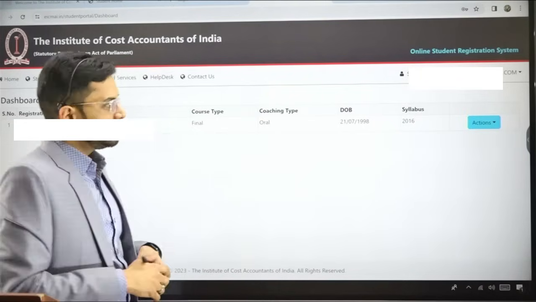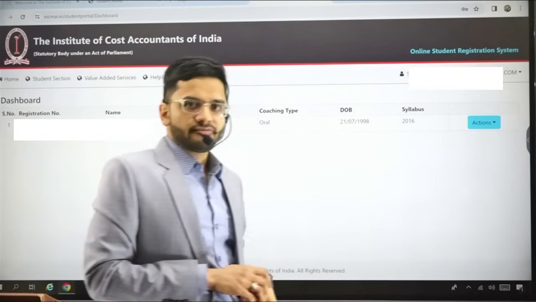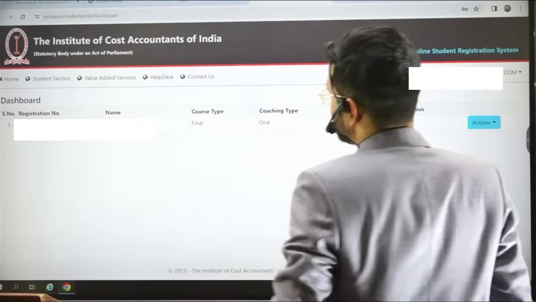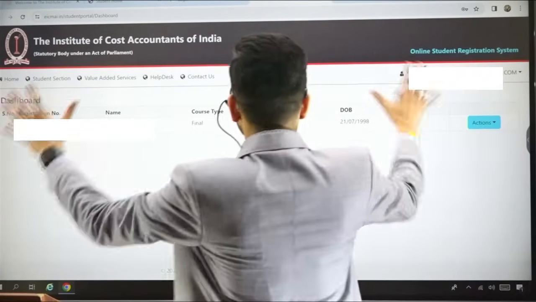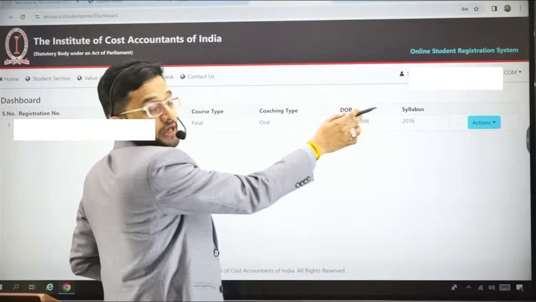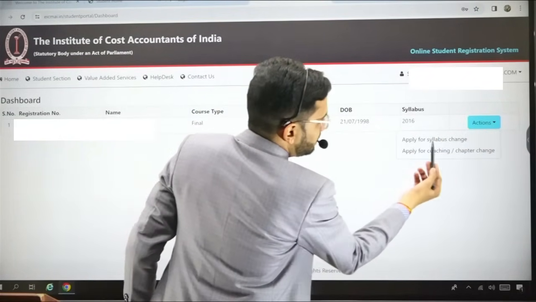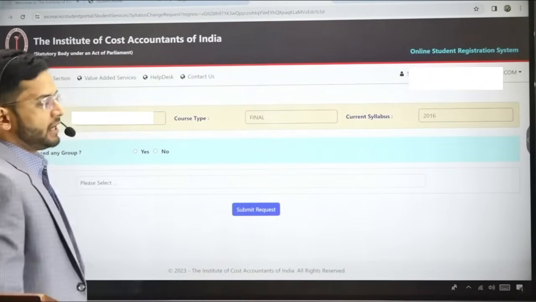As soon as you log in, you get this kind of a dashboard in front of you. I already have login credentials of one of my students, and that is why I'm able to access his dashboard. The dashboard looks like this. This student is in syllabus 2016. Now, there's an action button. If you drop down the menu, you get "apply for syllabus change." You click on apply for syllabus change.